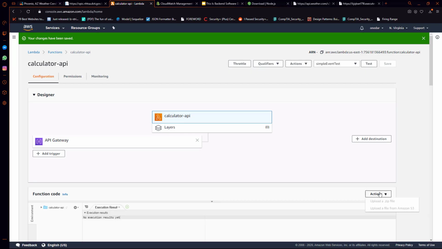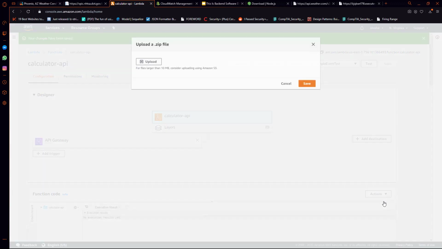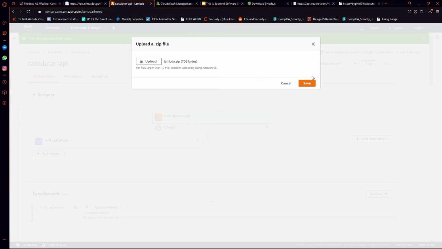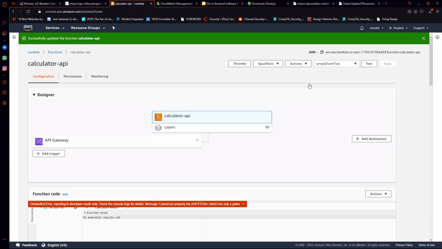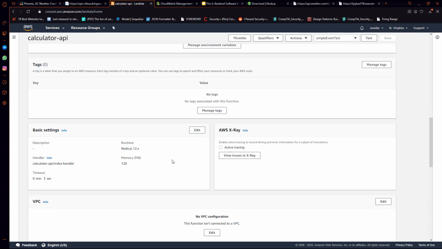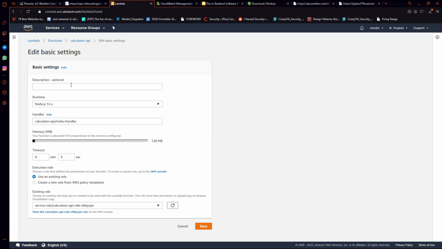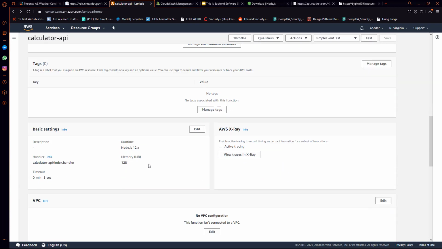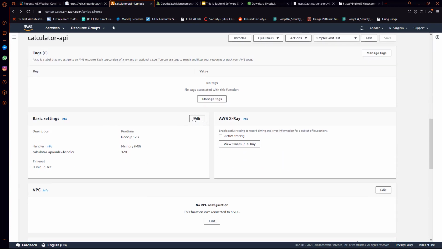So we can choose this actions dropdown and choose upload a zip file. And then I'll find the zip file that I created and upload that. You might get an error here, but don't worry about that. The next thing you want to do is change your, let's go back. You want to scroll down until you see basic settings and then choose edit.